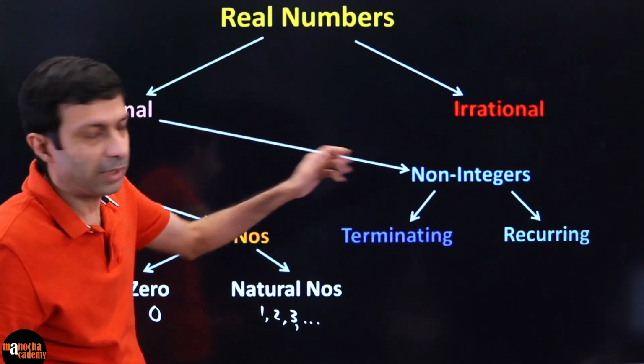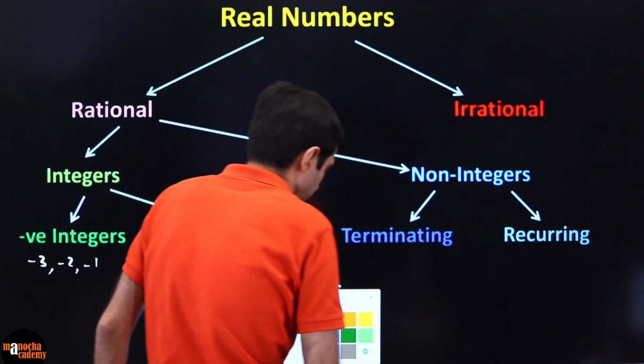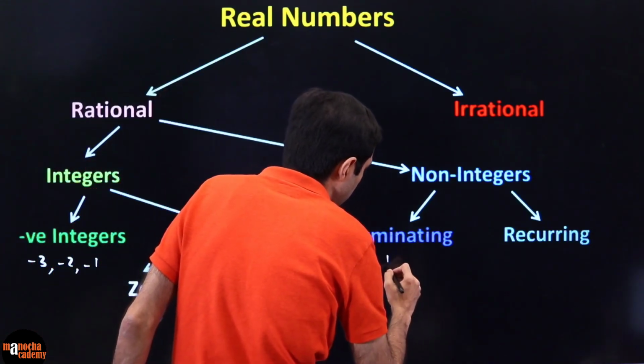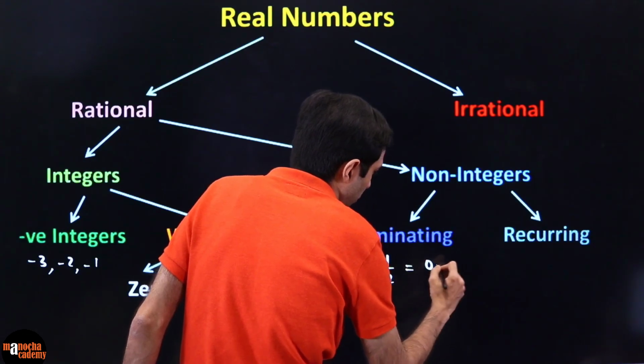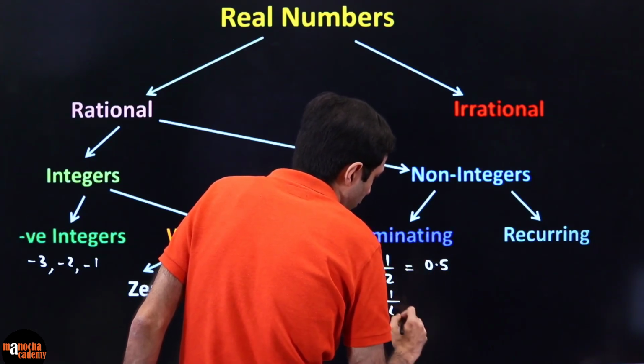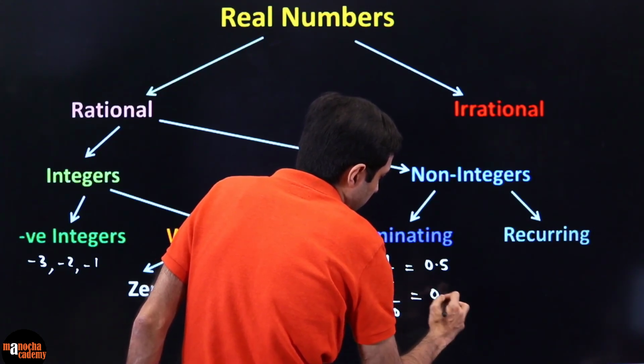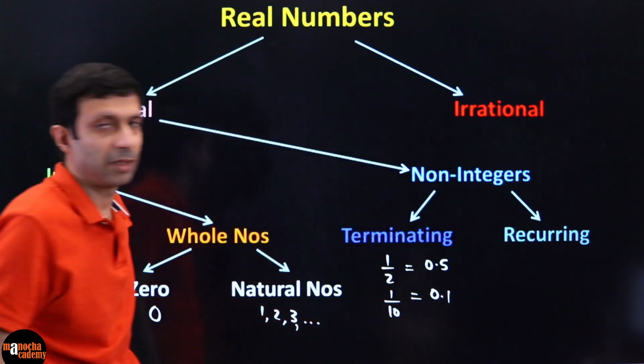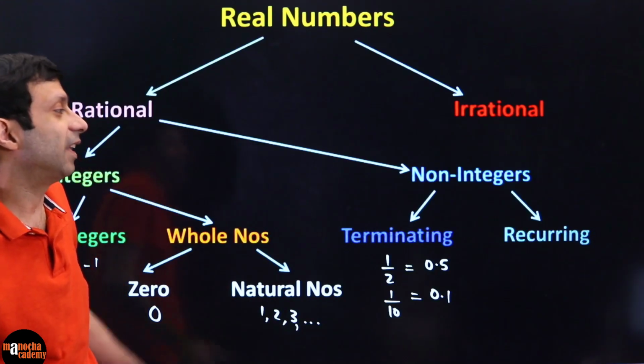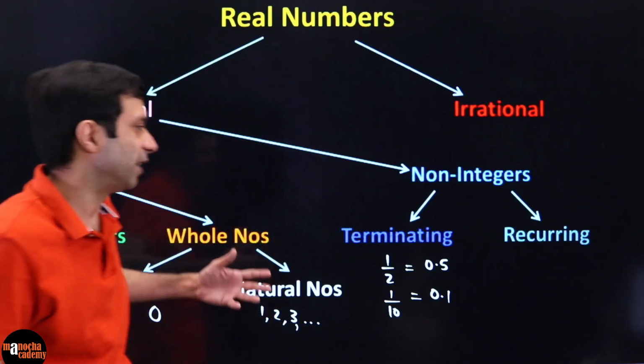But then you have also non-integers, like there are fractions which terminate, like half, 0.5, like 1 by 4, or 1 by 10, 0.1. These are terminating decimals or non-integers. And then there is the recurring, which never ends, right?